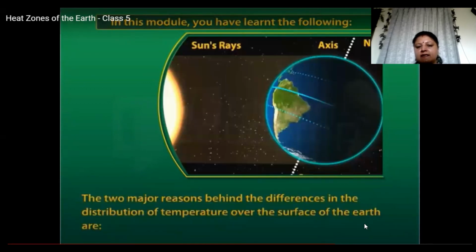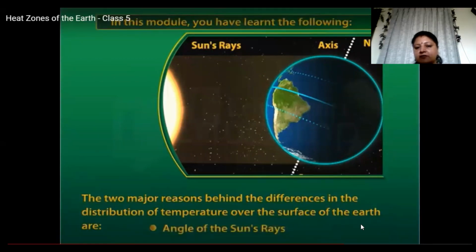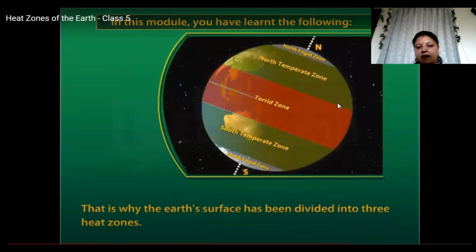Two major reasons behind the differences in the distribution of temperature over the surface of the earth are angle of the sun's rays and shape of the earth. That is why we have these three different heat zones: torrid zone, temperate zone, and then frigid zone.